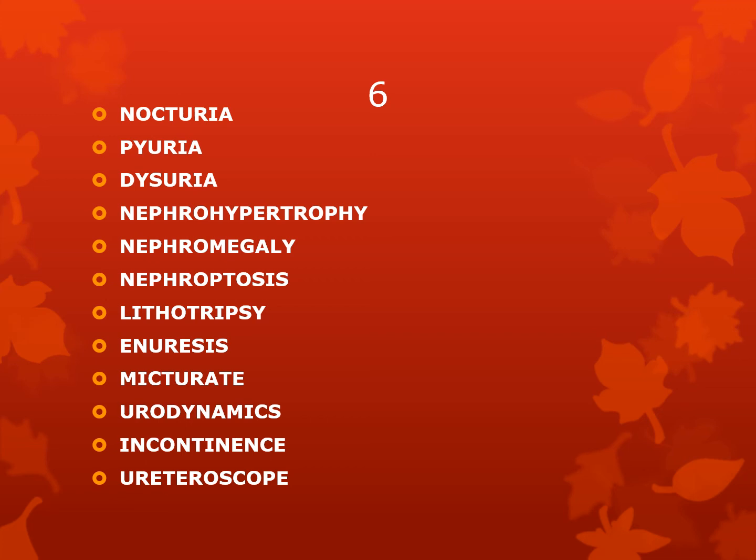Next, pyuria, dysuria, nephrohypertrophy, nephromegaly, nephroptosis, lithotripsy, enuresis, micturate, urodynamics, incontinence, and uretoscope. Again, I would like you to have the meanings of these terms for your final.